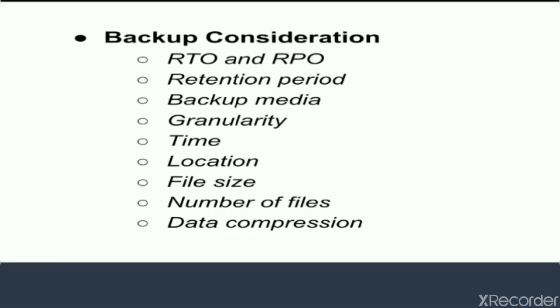Next is number of files. Let us consider we have 1 lakh files and out of those, 10% of files are updated daily. That means around 10,000 files need to be updated daily. Keeping a record of those updates is quite difficult. We need to maintain a backup catalog. Instead of 10,000 file updates, if we have only one file to update, it is easier.